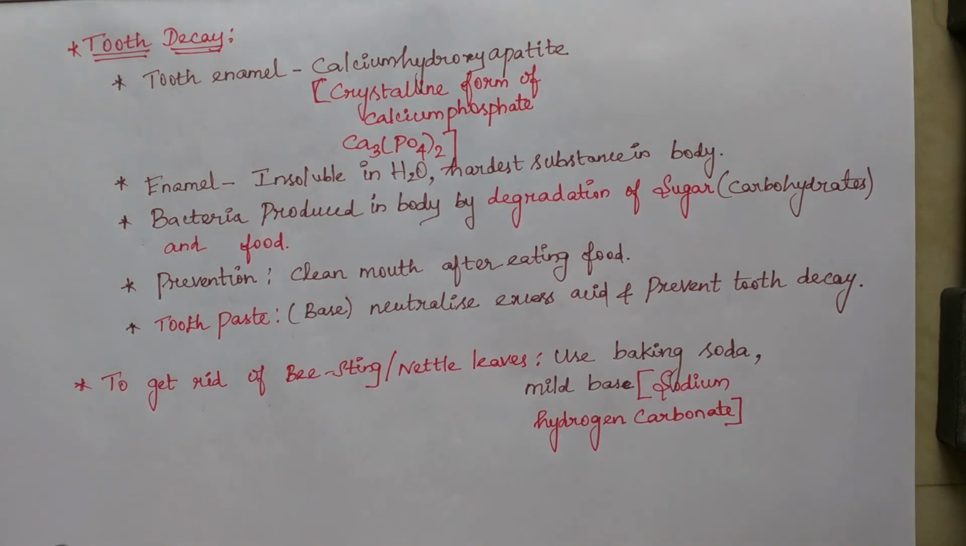Next, one more thing here. To get rid of a bee sting or nettle leaves, we can use a mild base because a bee sting produces methanoic acid, that is formic acid. So it is an acid content which causes pain and irritation. To get rid of this, we can use a base. Here the base we can use is baking soda. The chemical name of baking soda is sodium hydrogen carbonate, which is a mild base. So these are the chemical compounds we are using in our daily life which have pH of these ranges.